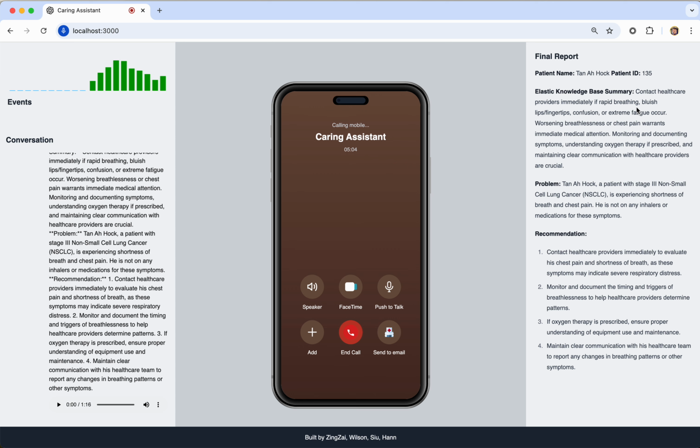I just wanted to add another flavor and an additional function call to our Elastic vector database to really show you the experience of what's going on behind the scenes. It summarizes the problem and also gave me the recommendation of what I should do, especially with regard to Mr. Tan, the particular patient that I'm facing now, having trouble breathing.